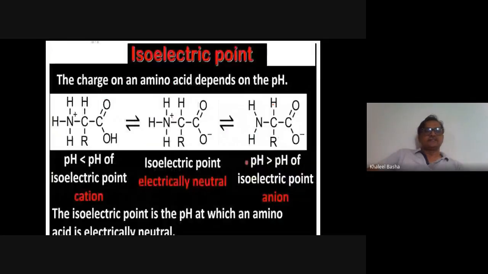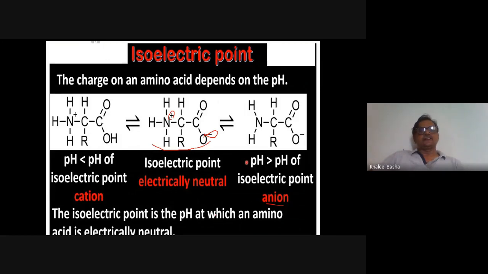We represent the isoelectric point schematically. At low pH the amino acid becomes a cation. At physiologic pH it carries both positive and negative ions, called the zwitterion or electrically neutral form. Whereas above pH 7, in a basic medium, it becomes an anion. The isoelectric point is the pH at which an amino acid is electrically neutral.